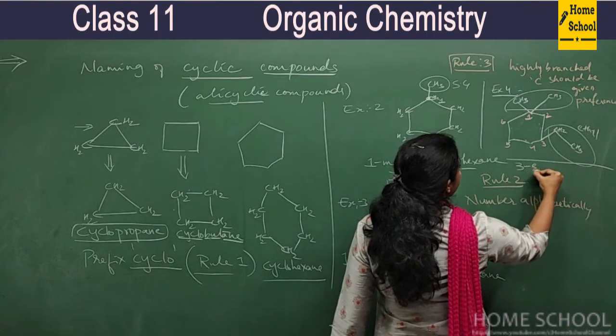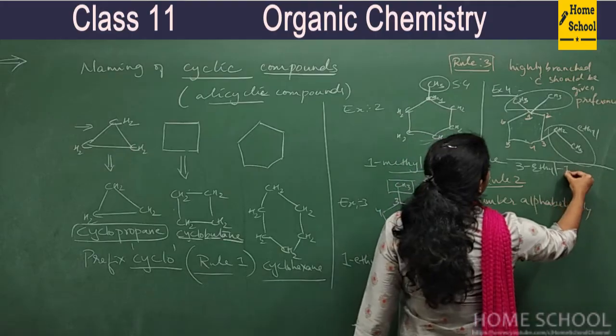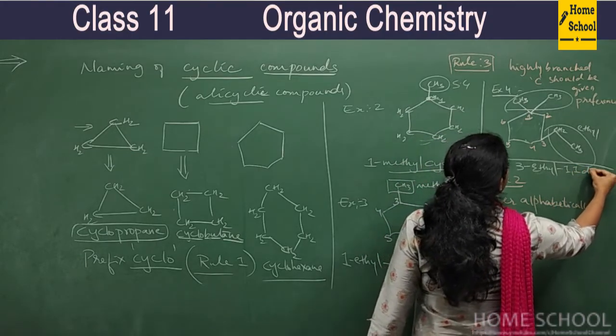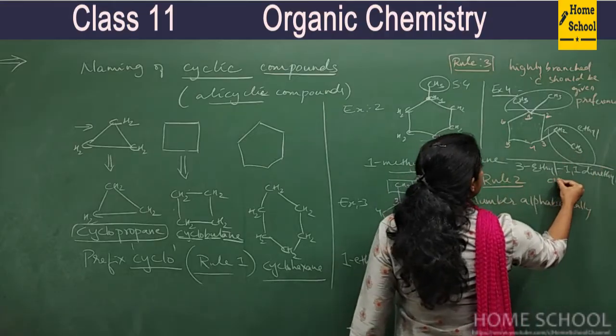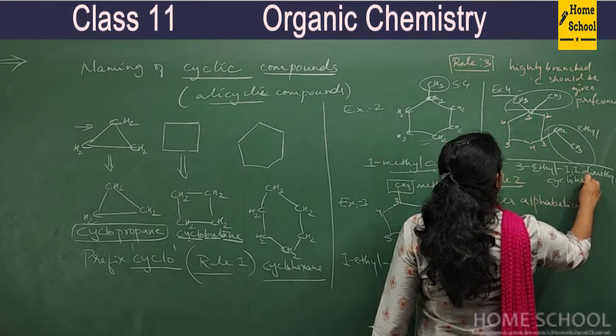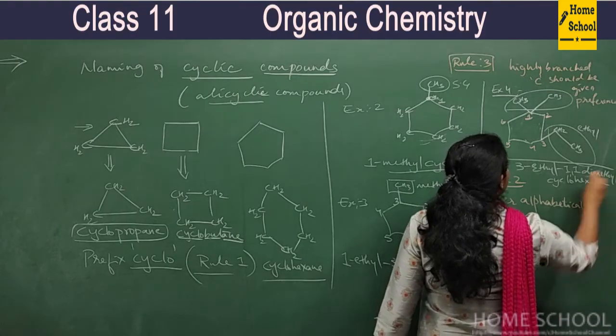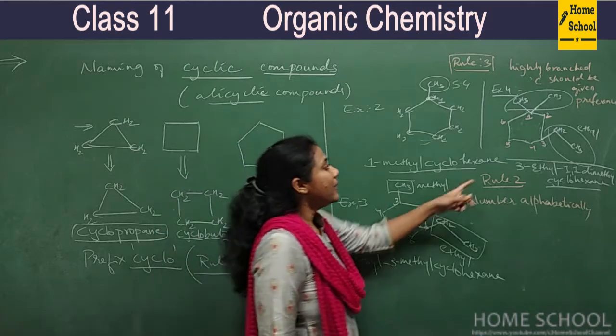So it is 3-ethyl-1,1-dimethylcyclohexane, is its name. This is how you have to name such a compound.